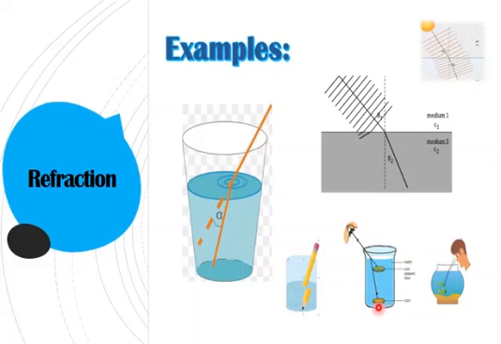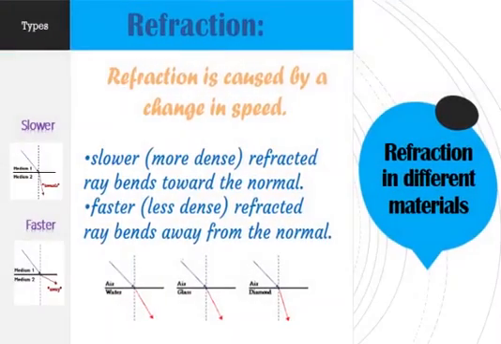This is the position of the coin. So you can observe these phenomena in daily life examples, and these are all examples of what? Examples of refraction. So in this slide you will see why refraction in different materials is different. The reason is the change in the speed of the light.